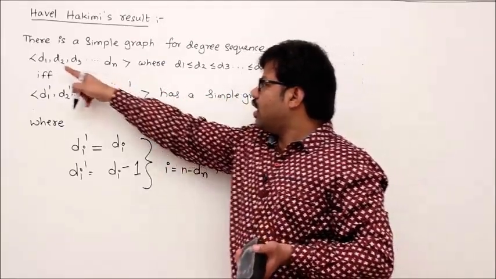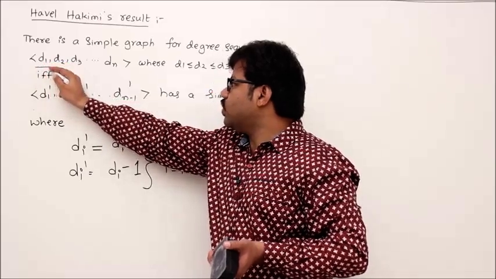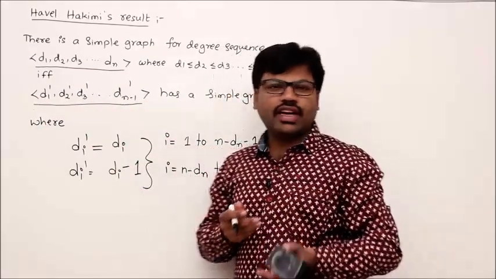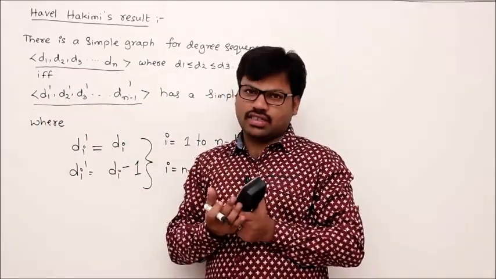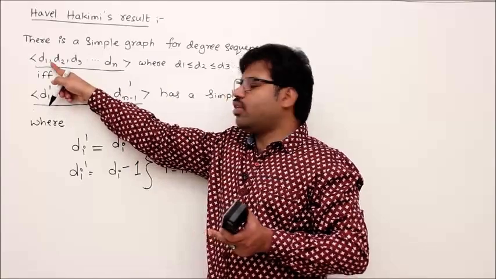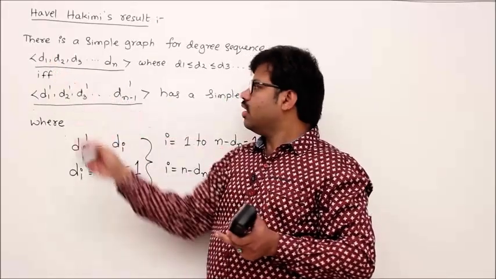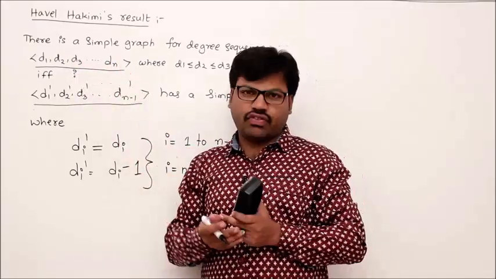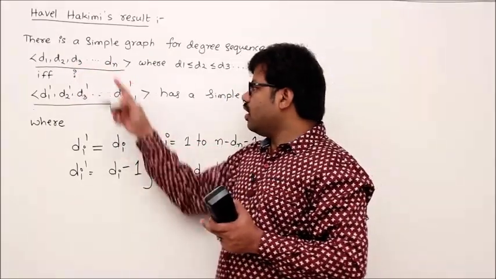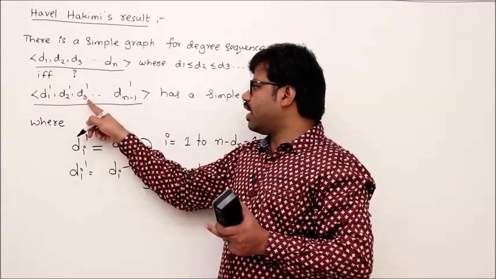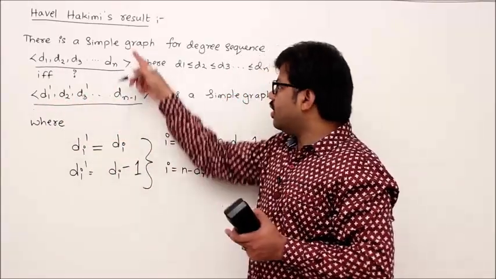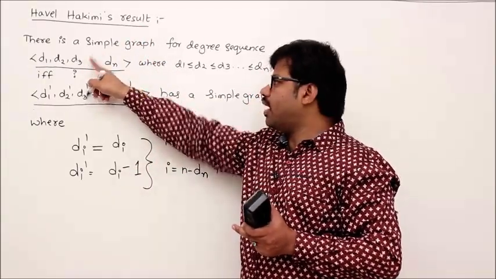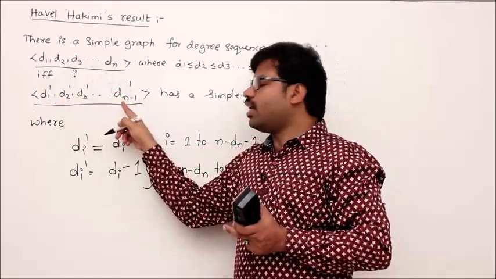That means, imagine that this is your problem. This is a new problem. We have to create a new problem, so d1', d2', everything is a new construction. This is our construction, d1 to dn, already existing. So someone asks you whether d1, d2, d3, and so on up to dn has a simple graph or not. Then you construct d1', d2', d3', and so on up to dn-1', and the result says that our original problem has a graph if and only if this newly constructed problem has a graph.